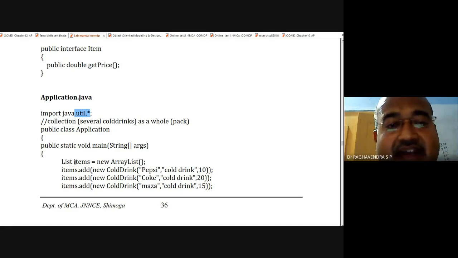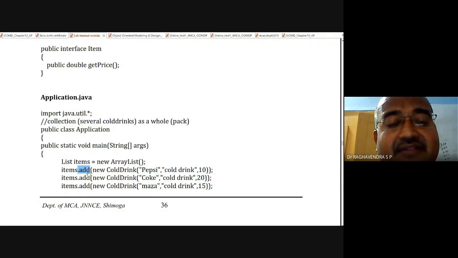List items is an object equals to new ArrayList. It is nothing but a built-in array which is already there in the utility package. Now I have created an object called items. Now items.add. This add is a method which is present in the List class, a built-in class.